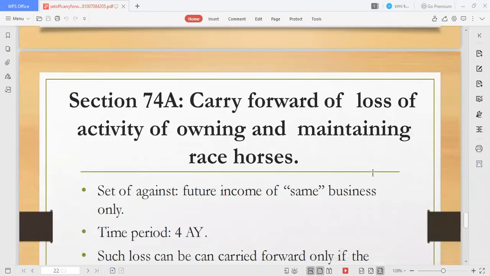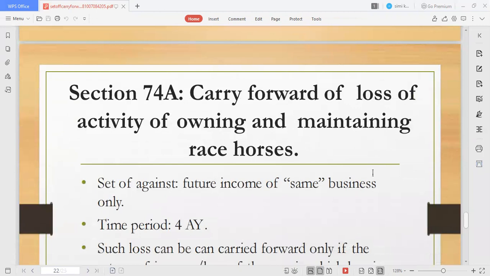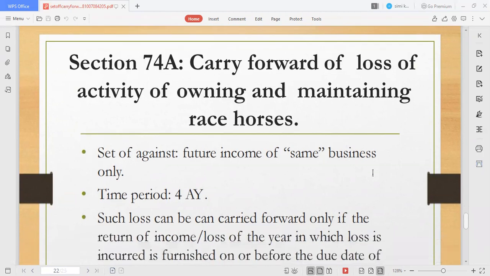Next one is section 74A, carry forward of loss from the activity of owning and maintaining race horses. You have invested your money in a race horse. For example, we have put a sum of around 5 lakh rupees on a horse, and you have faced a loss of 20 lakh rupees, and you're saying that I have to cover my loss. Then this loss can be covered from the same business only. The time period is 4 assessment years here, and it cannot be extended more than that.